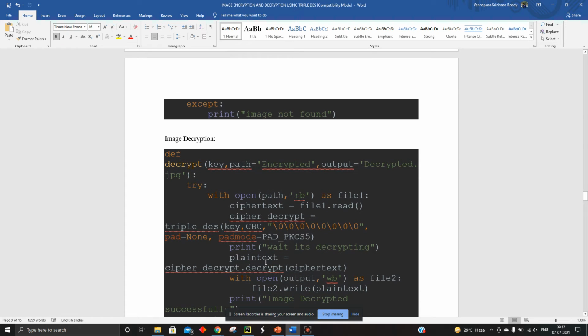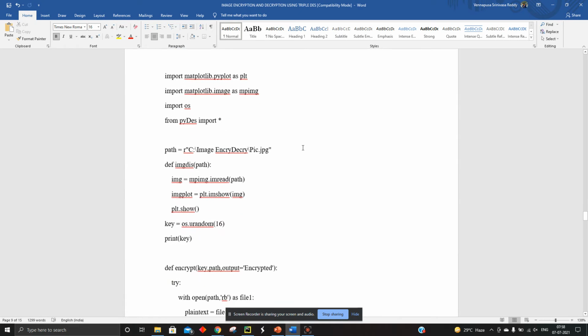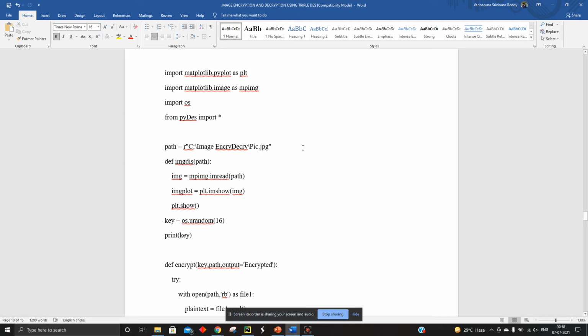For decryption also we are using the same process, with the same modules. Firstly we'll read the encrypted file, and after that, using Triple DES, we'll convert the encrypted file into a decrypted file, and finally we'll get the output. The image is finally encrypted, and this is the key that was used for the encrypted file. And this is the code of the project.